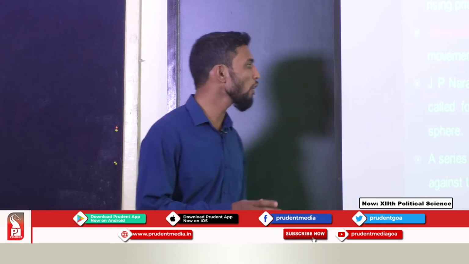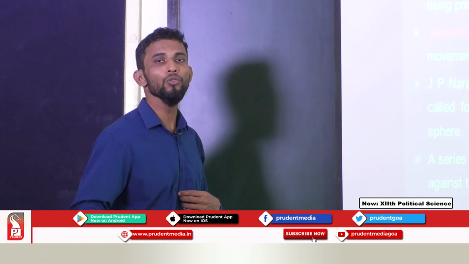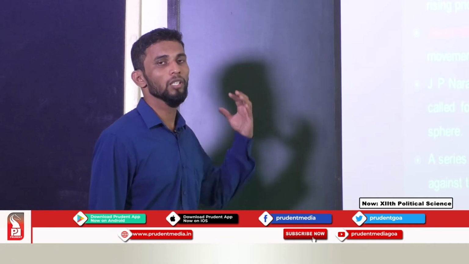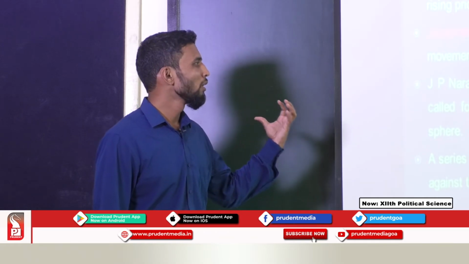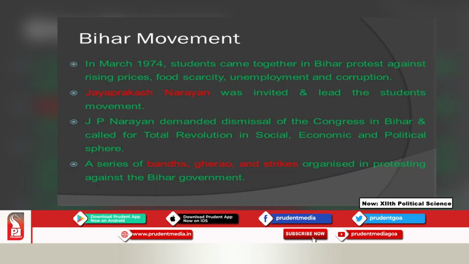It was carried out by a series of bandhs, gheraos and strikes, which were organized in protest against the Bihar government. So, students used instruments such as bandhs, gheraos as well as strikes all over the state.